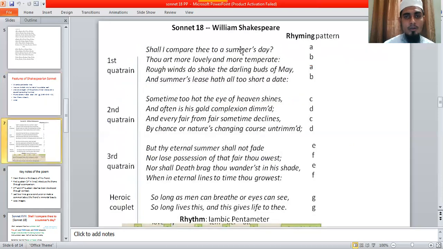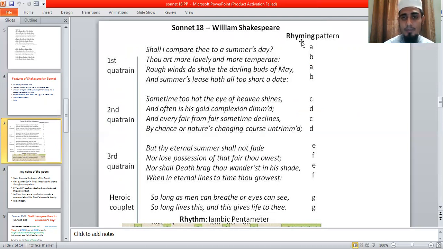So now you can see the rhyme scheme or rhyme pattern. You can find here the first quatrain, the second four-line stanza, the third quatrain, and the last two lines, which are a heroic couplet. We can explain that now.